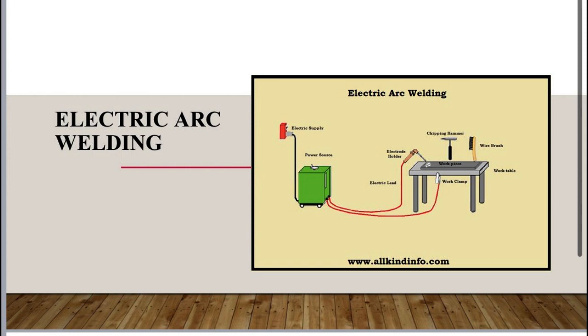The different types of electric arc welding include covered electrode welding, SMAW, TIG welding, GTAW, and MIG welding.